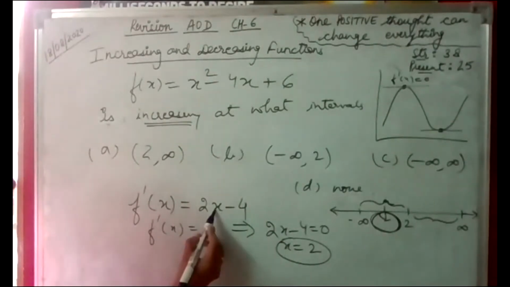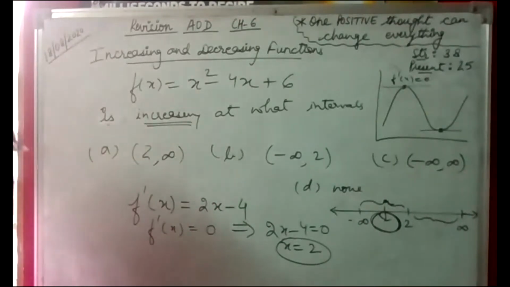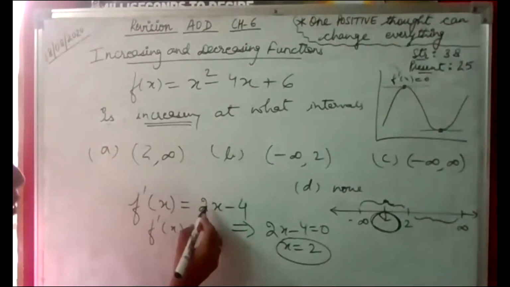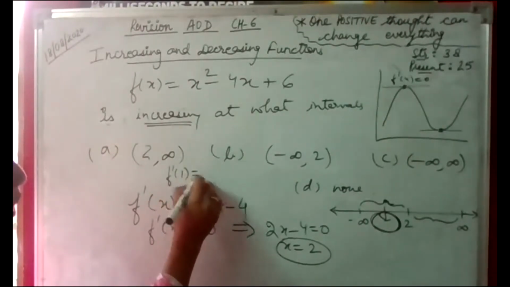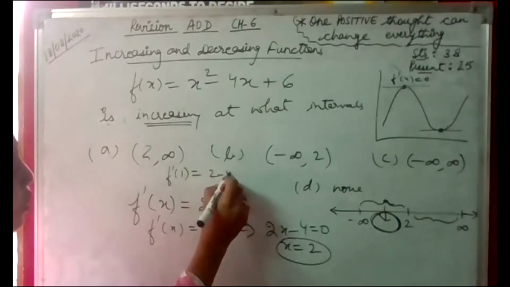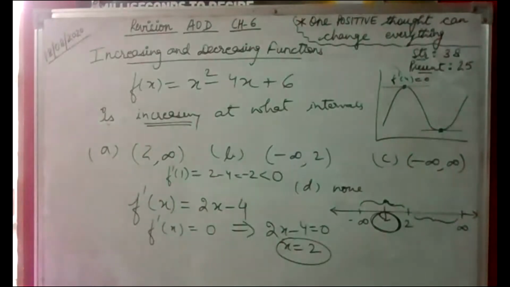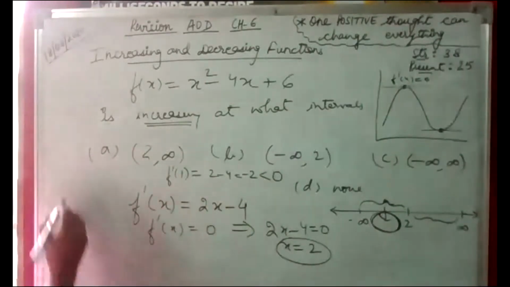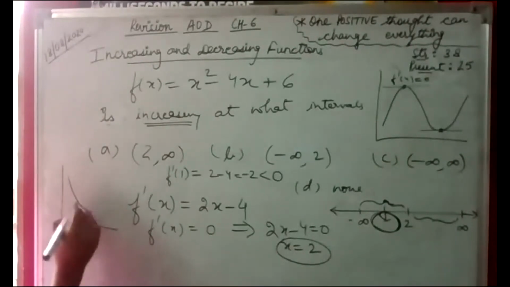Ma'am, we can take 1 also. We can take 1 also. Let's take 1. If we are taking 1, what do we get? f dash 1 we are finding out. So we get 2 minus 4, which is minus 2, that is less than 0. Derivative is less than 0 at this point, right? Less than 0 means the function is decreasing.